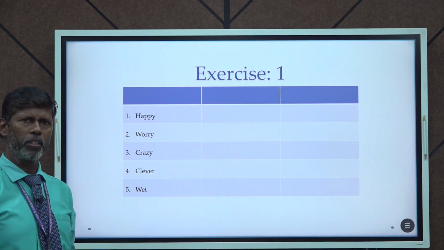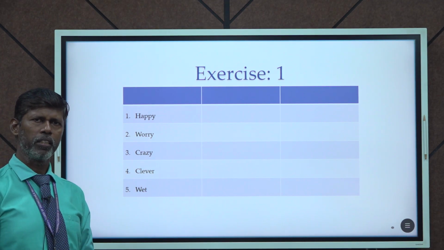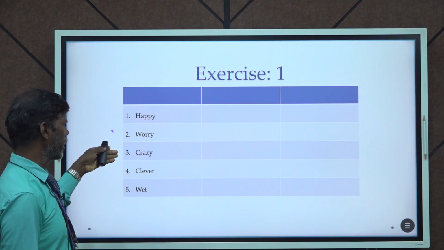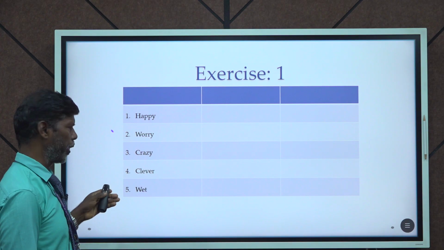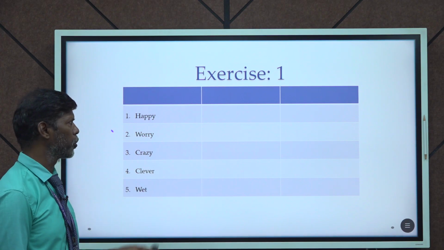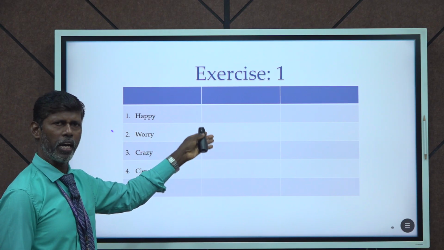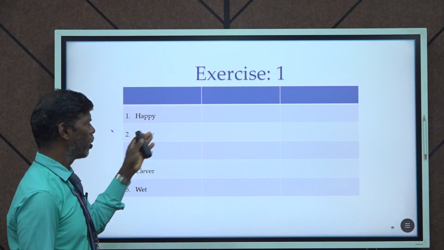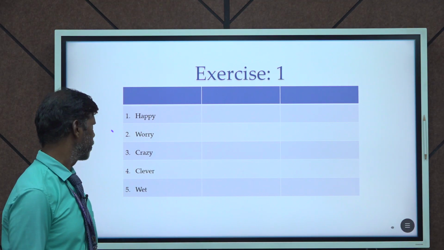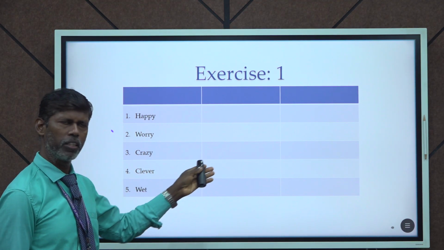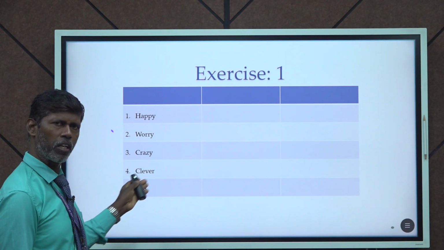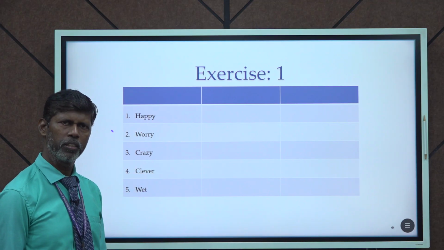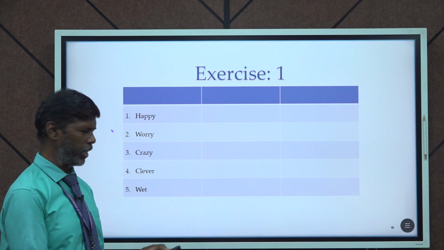Based on that, you could understand the degrees of comparison, and to test yourself, just give out the answer. Happy, worry, crazy, clever, wet. So what would be the answer for comparative and superlative? Happy becomes happier, yes, and for superlative, happiest. Worry, worrier, worriest. Crazy, crazier, craziest. Clever, cleverer, cleverest. Wet, wetter, wettest. Here we just add er and est alone.